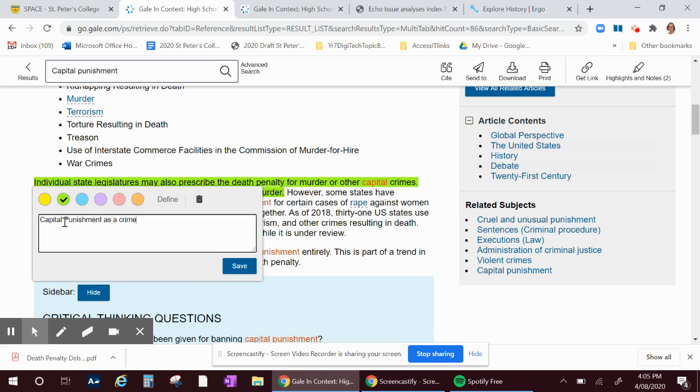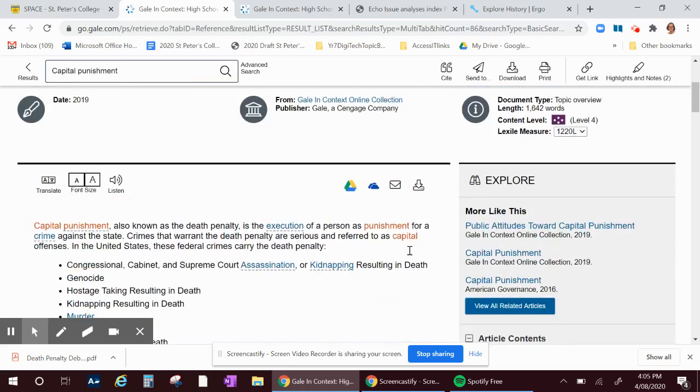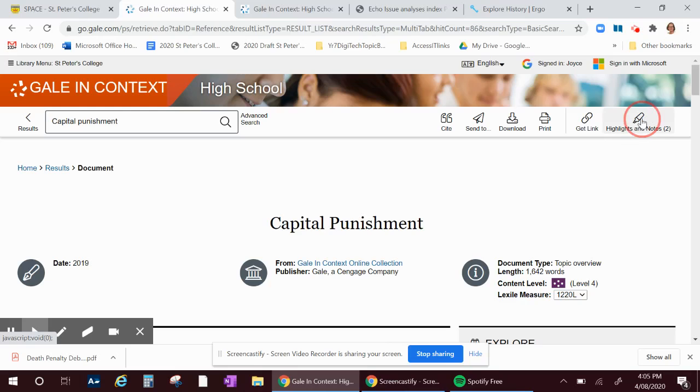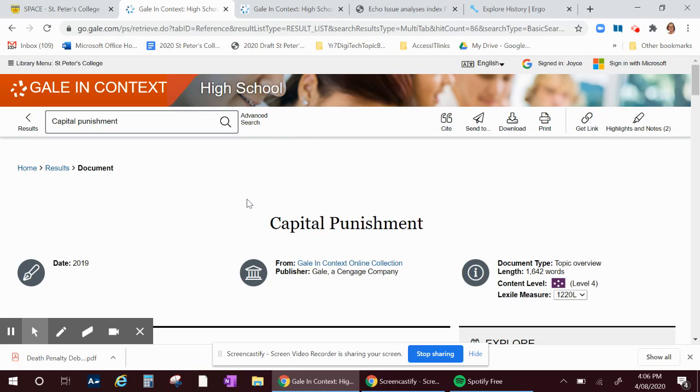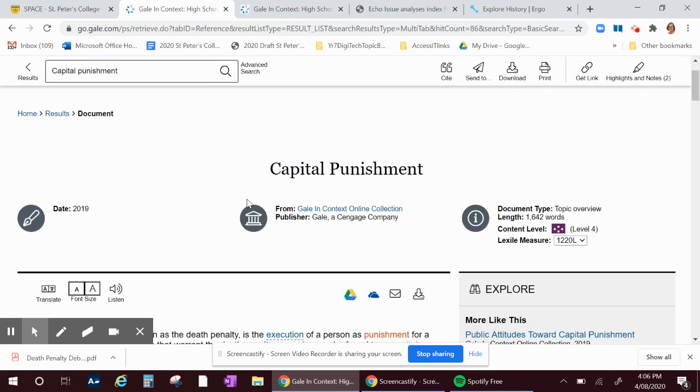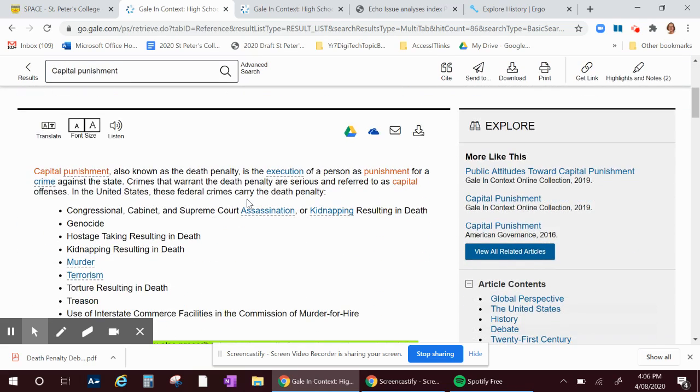It's a crime. I'm just writing a very quick note. And what I have then is the note that's highlighted. Here's the text, and here's the highlighted note, the note that I actually highlighted. And you can see I made one previously, which is still there in my account, so that you can come back, sign in, and always have those notes there.